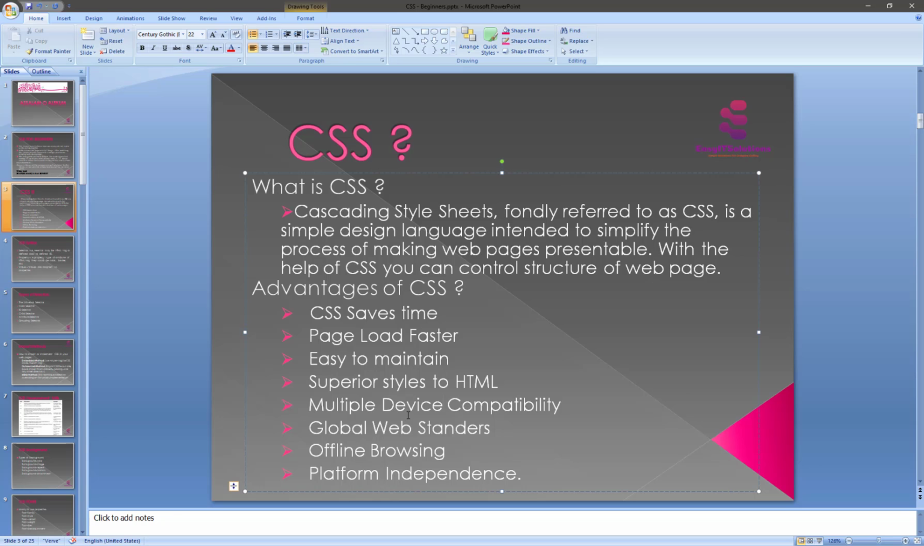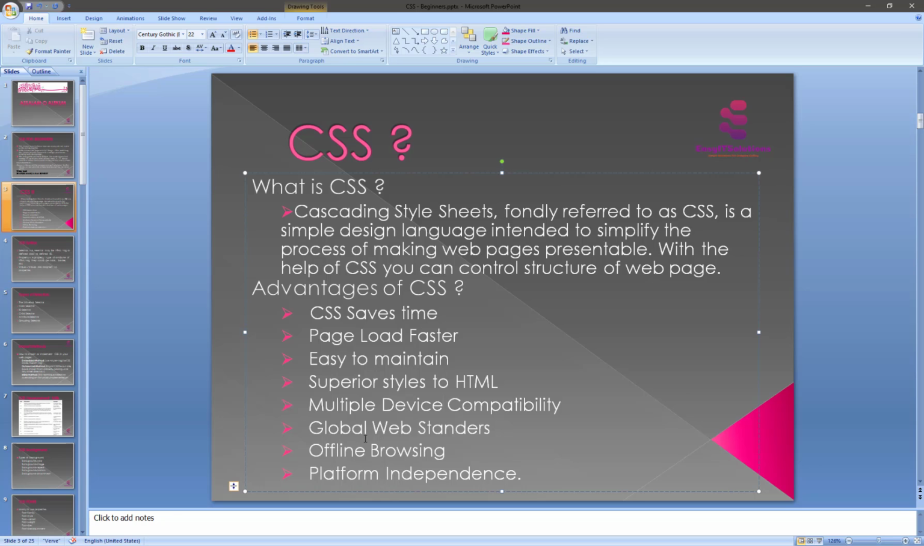Then global web standards. Now HTML attributes are being deprecated and it is recommended to use CSS. So it's a good idea to start using CSS in all HTML pages to make them compatible with future browsers. And offline browsing: of course, CSS can store web applications locally with the help of an offline cache.